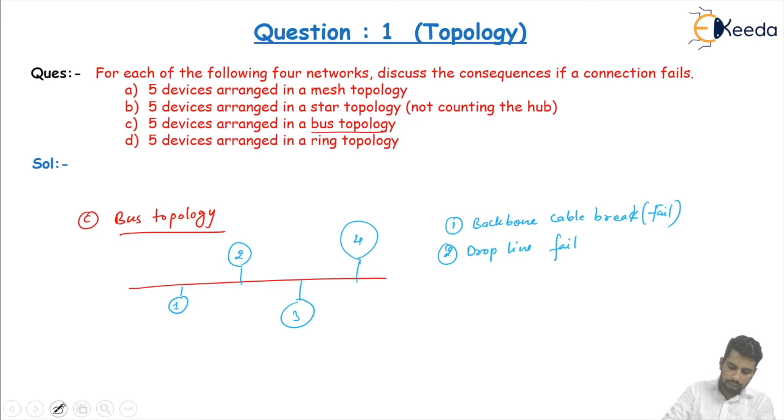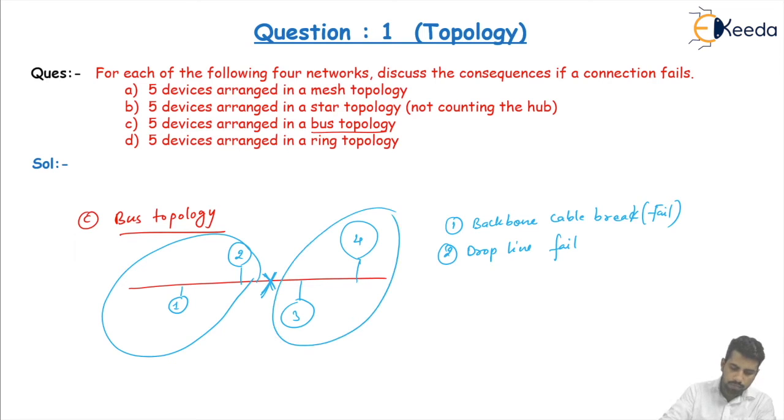If the backbone cable fails, let's say it breaks down from here, then the complete network is divided into two parts. Device number 1 is not able to send messages to device number 4, and device number 3 is not able to send messages to device number 2. It means that all transmission stops if the backbone cable in the bus topology fails.